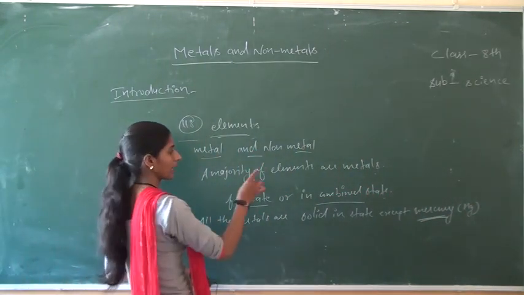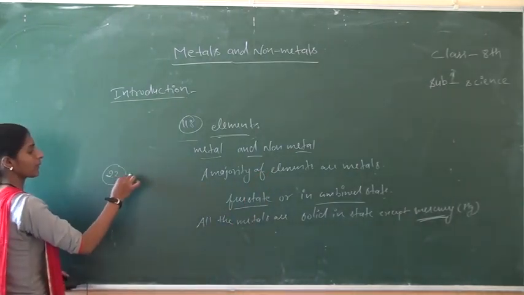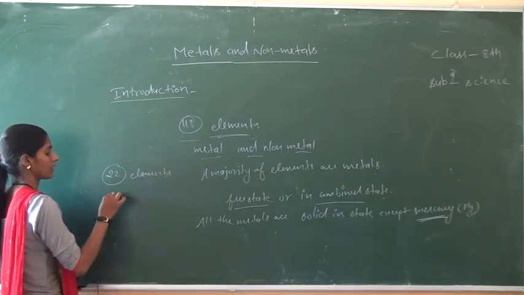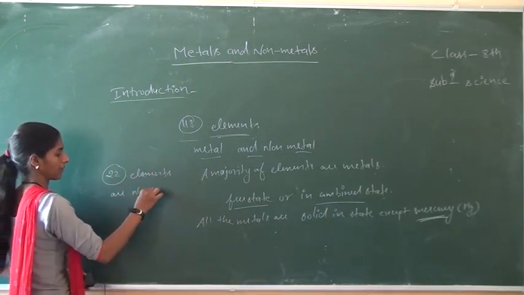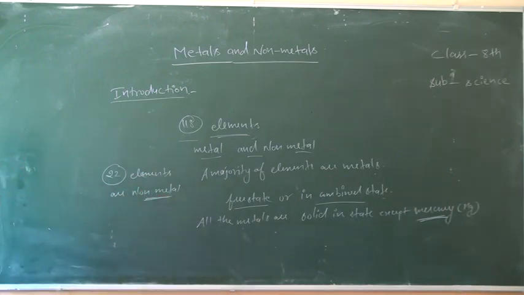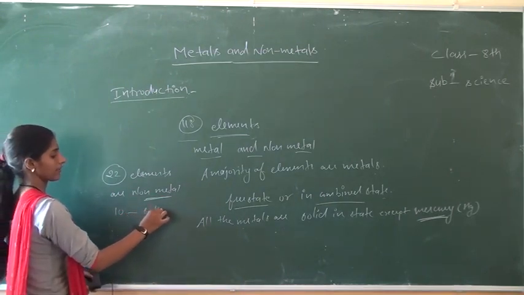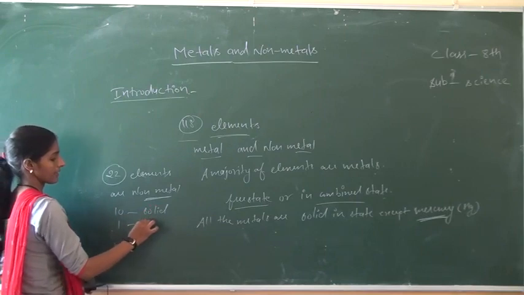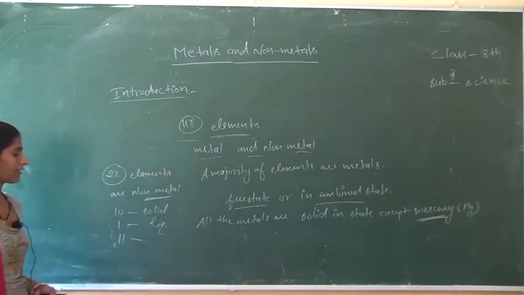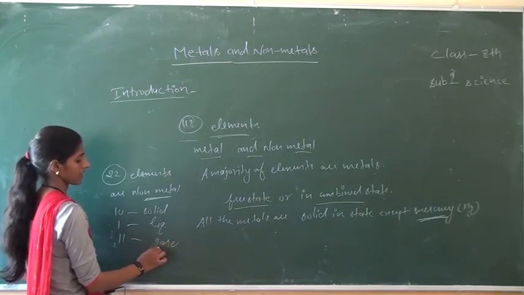A majority of elements are metals, and there are 22 elements which are non-metals. Out of these 22 elements, 10 are in solid state, 1 is in liquid state, and the remaining 11 exist in their gaseous state.